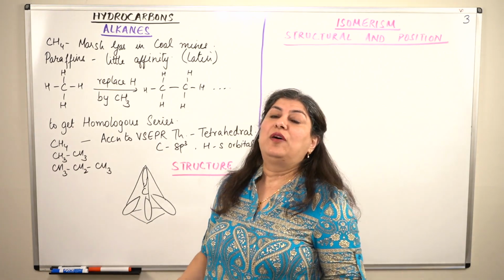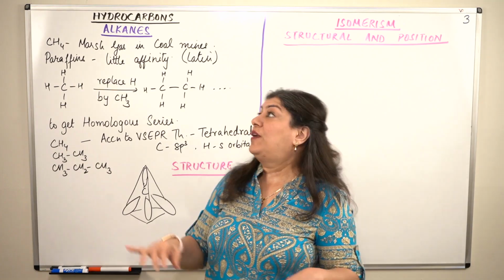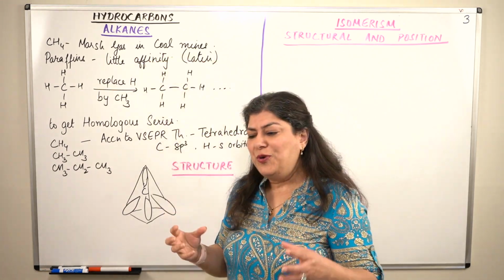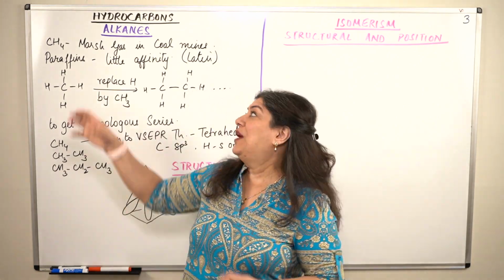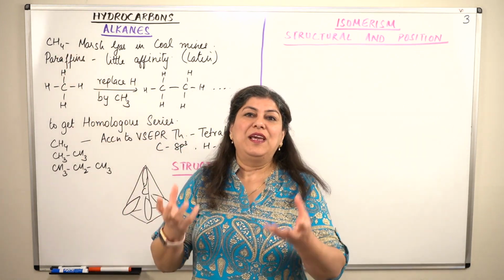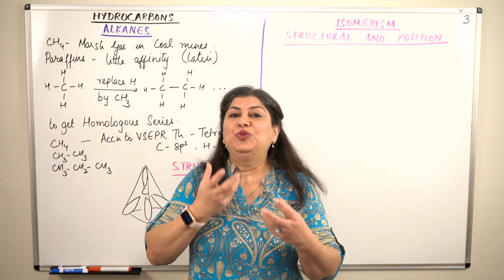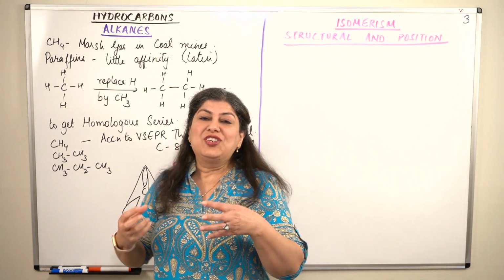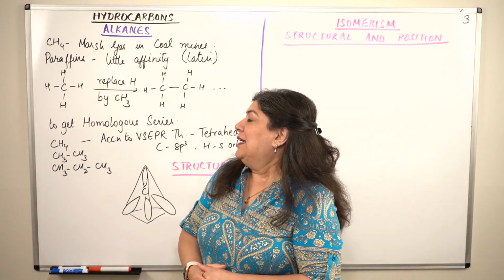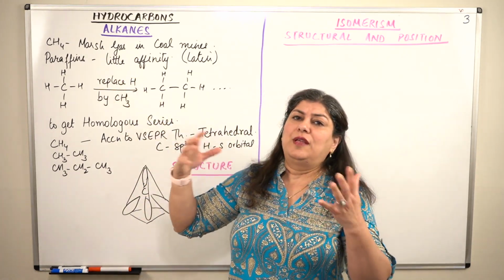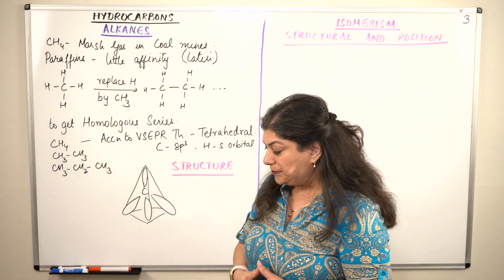Since methane is found in marshy areas, it is also known as marsh gas. It is also found in coal mines. And do you know that in cattle, even in their gut, you have methane? When they store their food in a special bag and then chew their cud, that is when a little bit of marsh gas is produced in their gut also. So methane, because it is found in marshy areas, is also known as marsh gas.